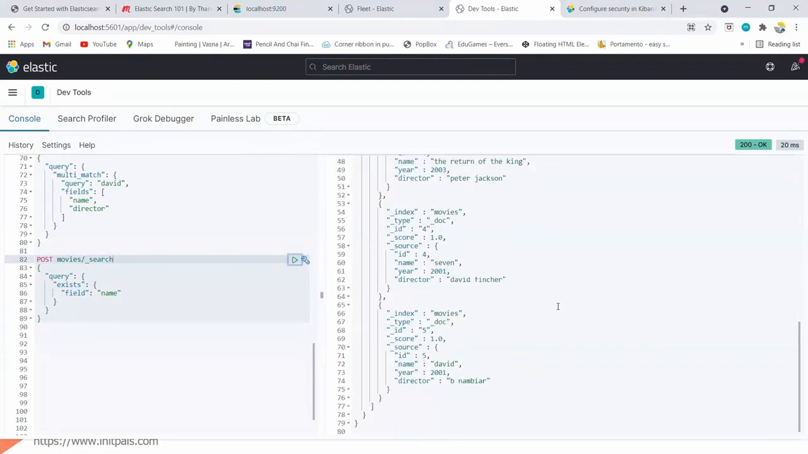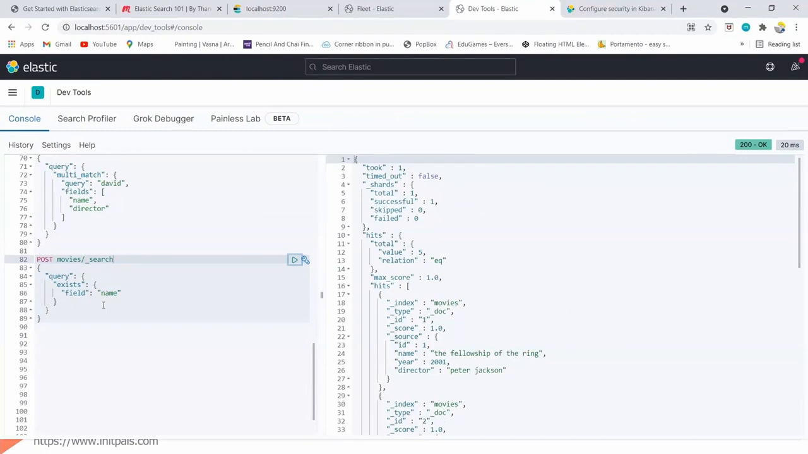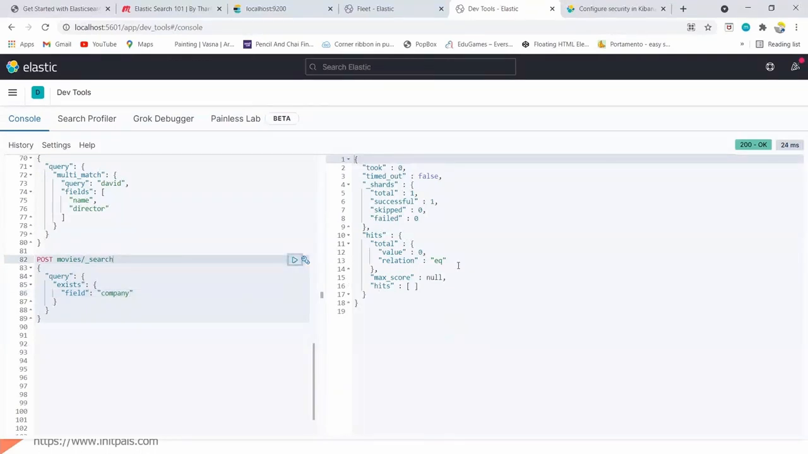All the records have the name, so it's returning. Let's try company. It won't return because no document has the field company. So let's try one more thing. Instead of trying this, let's try OpenSearch.